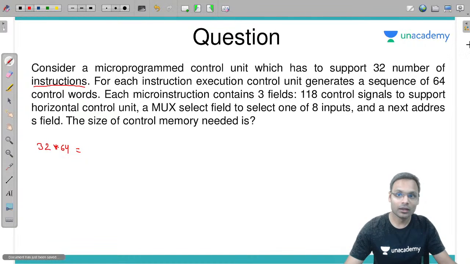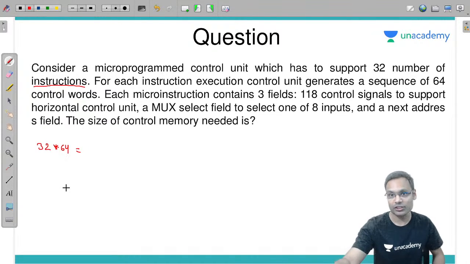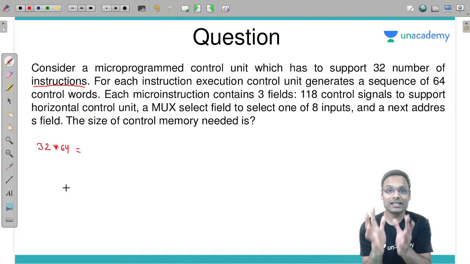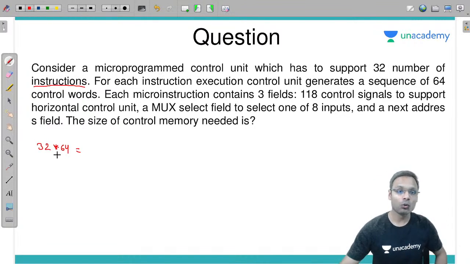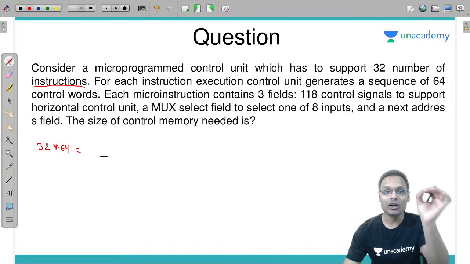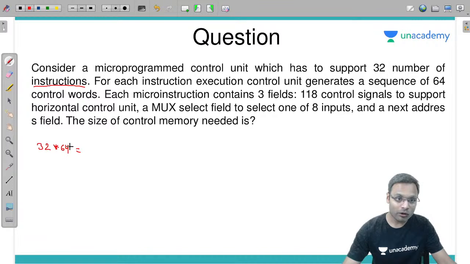These many. 32 instructions, for each instruction 64, next instruction 64, such kind of 32 instructions, for each 64 control words to be stored in the control memory of microprogrammed control unit. So total how many? 2 power 5 into 2 power 6, which is 2 power 11 control words to be stored.